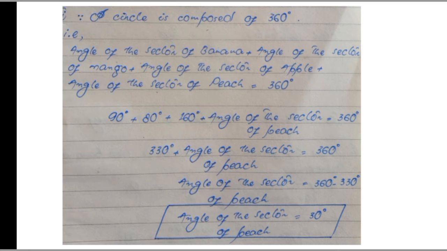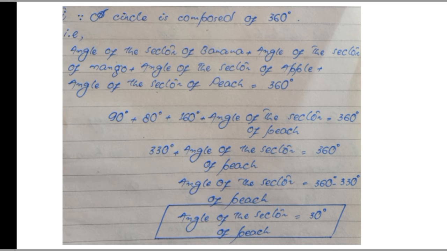Okay, we know the angle of the sector of banana, which is 90 degrees, so I have written 90 degrees here. Angle of the sector of mango is 80 degrees, angle of the sector of apple is 160 degrees, and we need to find the angle of the sector of peach, so I have written this as it is, and then equal sign equals 360 degrees. Okay, now the sum of 90, 80 and 160 is 330 degrees. We need to find the angle of the sector of peach, so shift this 330 degrees to the right hand side and then subtract this from 360 degrees and you have got 30 degrees. So the angle of the sector of peach equals 30 degrees.